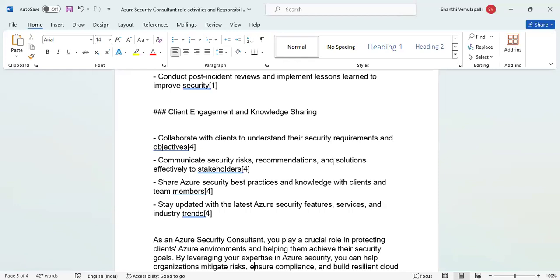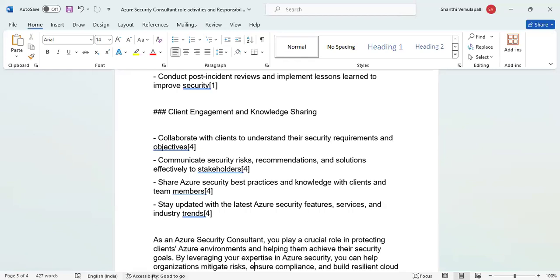Sometimes what happens, you are going to access a VM with SSH, public SSH. So there should be some tools. Through tools only we can access it with a single sign-on process, not through a public browser, right? So that kind of things also need to be identified. Then share Azure security best practices and knowledge with clients and team members.